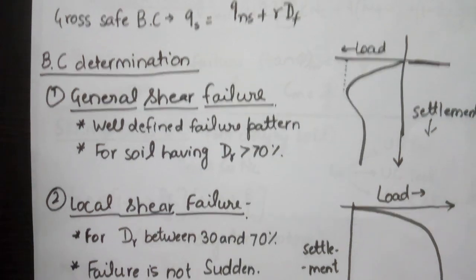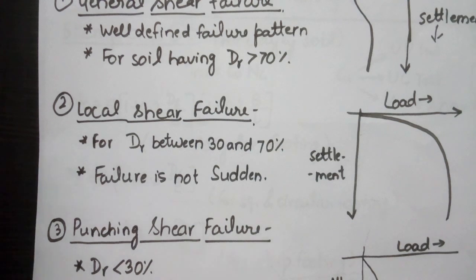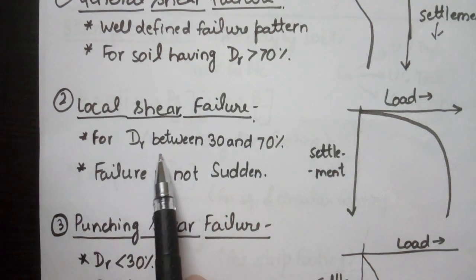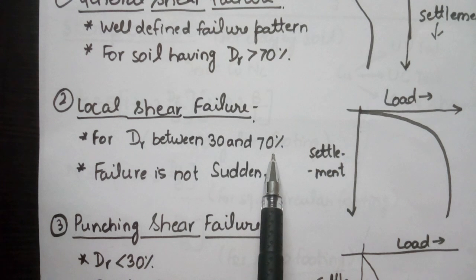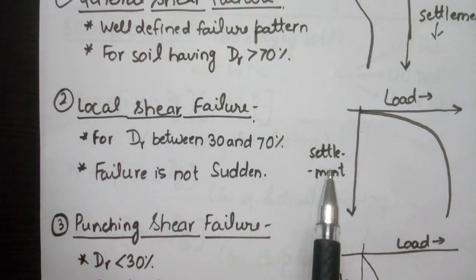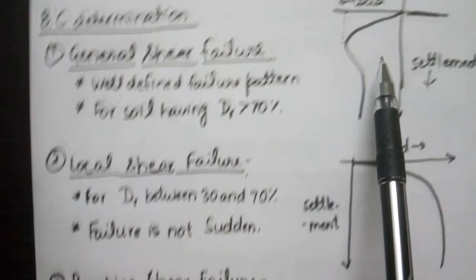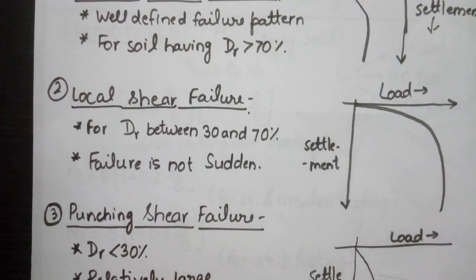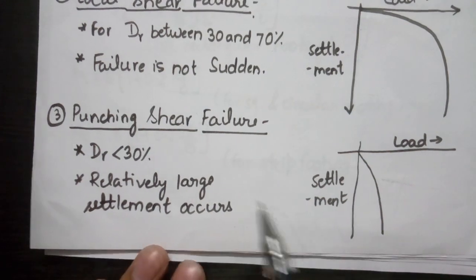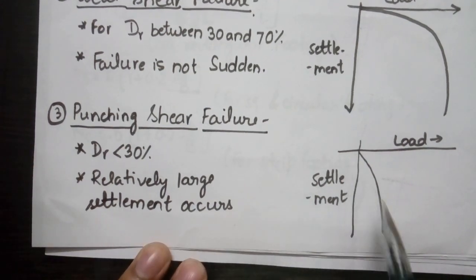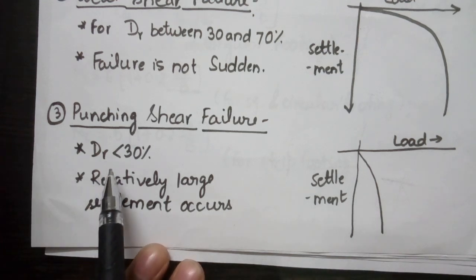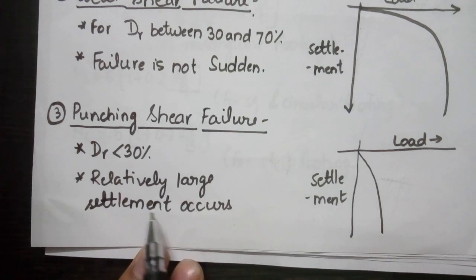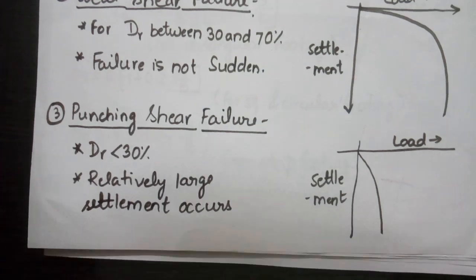Now local shear failure, this condition arises for relative density between 30 and 70%. The failure is not sudden like that occurring in general shear failure. Here the curve is a little gentler. Now punching shear failure, here we can see that failure is all of a sudden at a small load only. It applies for relative density less than 30%, and relatively large settlement occurs in punching shear failure.